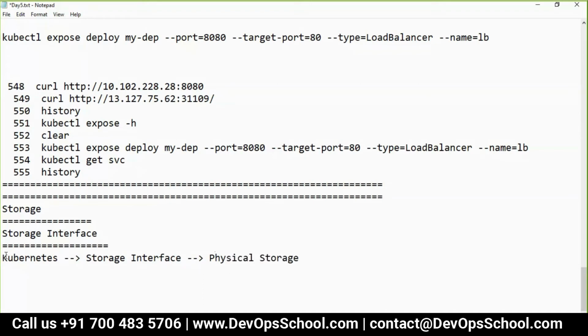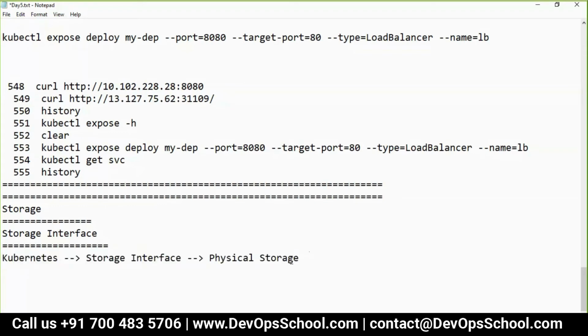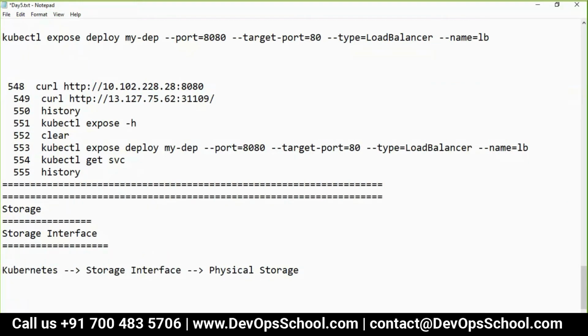Then we get the storage done. So the physical storage is there, Kubernetes is there, and between them the storage interface is there. When Kubernetes understands the storage, it assigns it as a mount in the container.